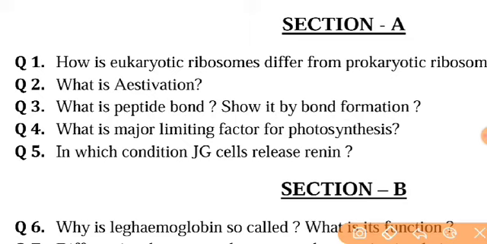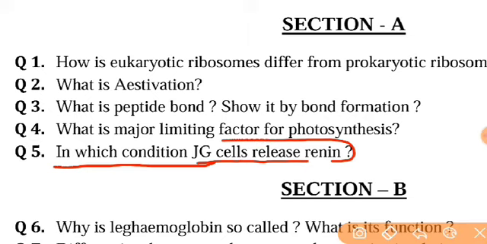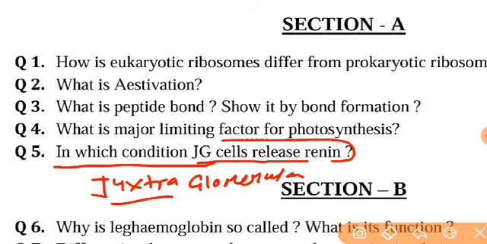Question number 5 is, in which condition do the JG cells release renin? What are JG cells? The juxtaglomerular cells. In which condition do the juxtaglomerular cells secrete renin? You need to focus on the juxtaglomerular cells.